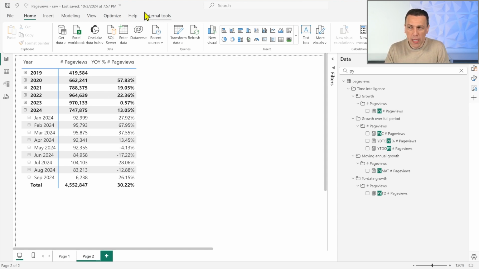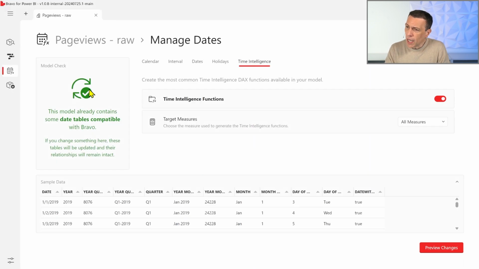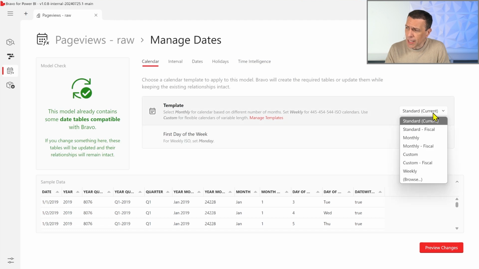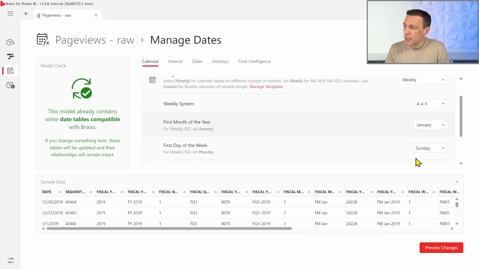I can just change my mind and go back to Bravo and say, look, instead of using a standard calendar year, I want to use a weekly calendar. The weekly calendar is based on a system, in this case 445 is the one that I want to use.